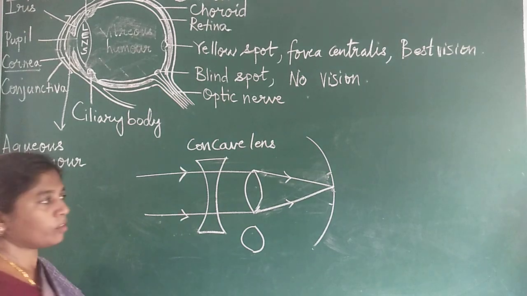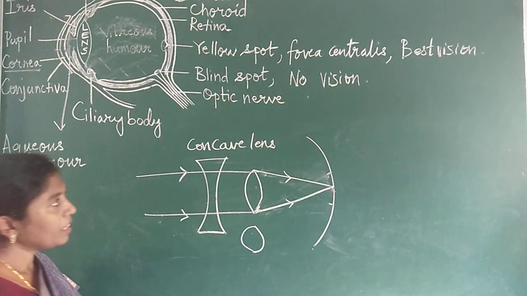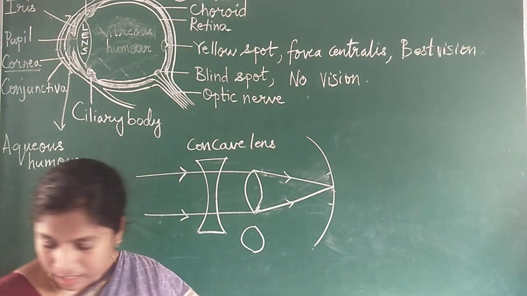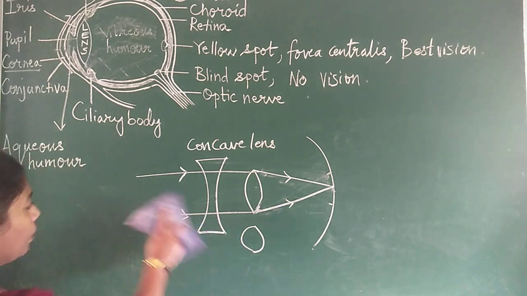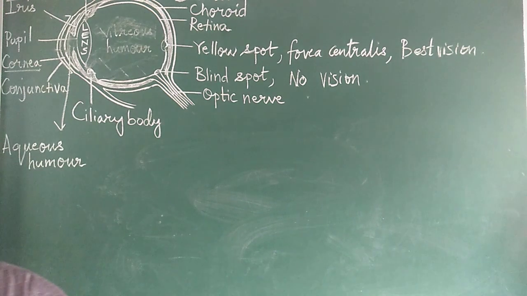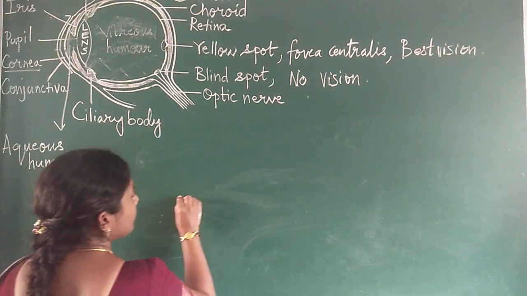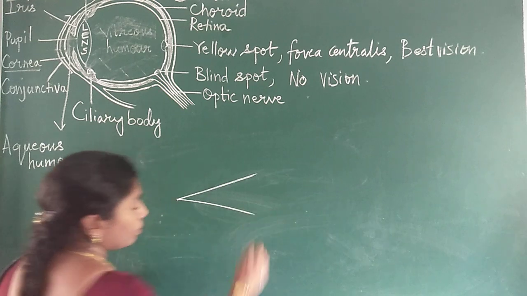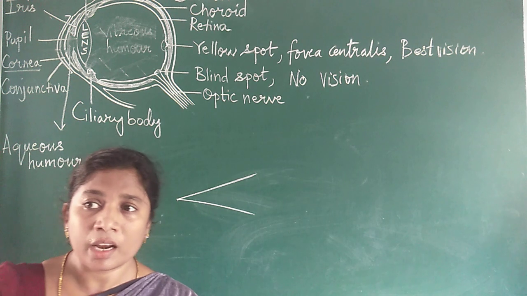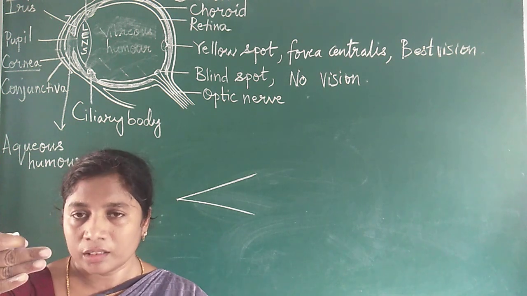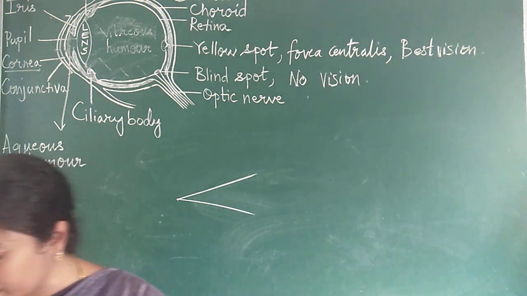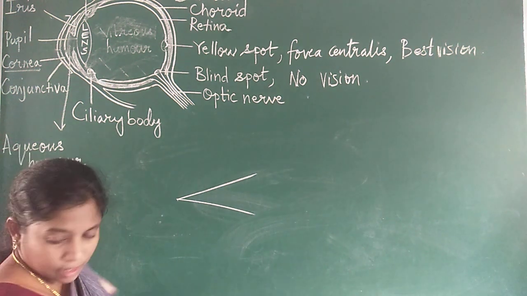Then the image will fall exactly on the retina. Then what is the meaning of long-sightedness? In the case of long-sightedness, the person can see the farther objects very clearly, but the closer objects he cannot see properly. The far objects can be visualized clearly, but the close objects cannot be seen clearly.